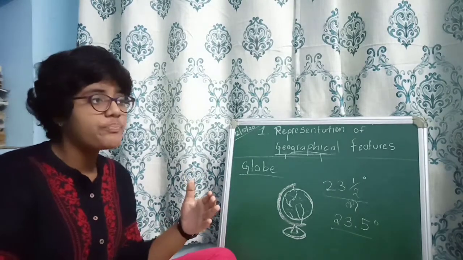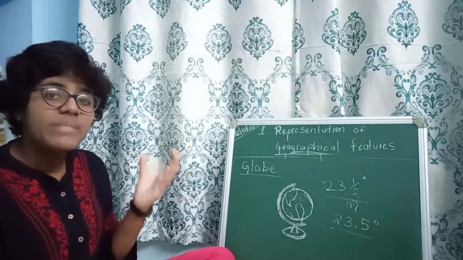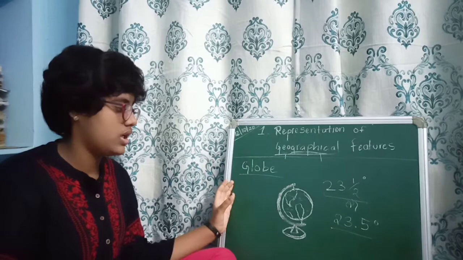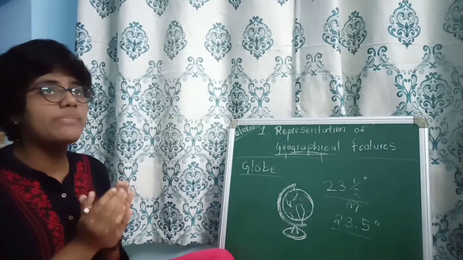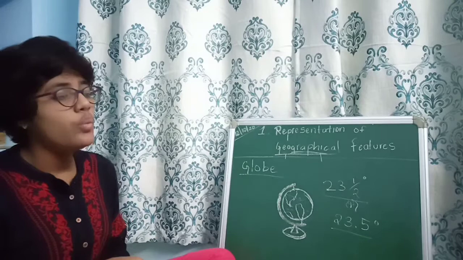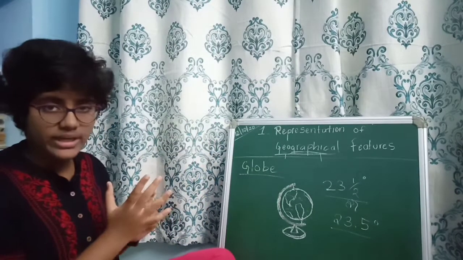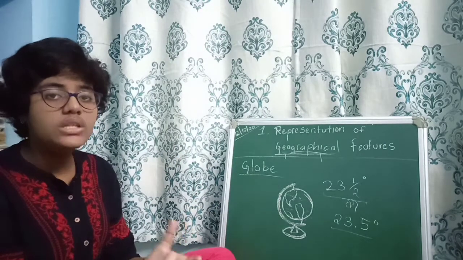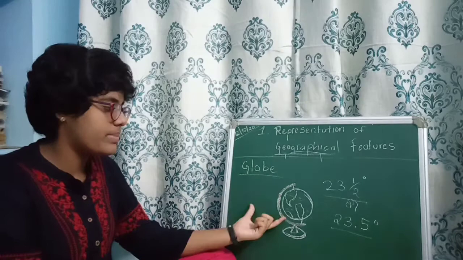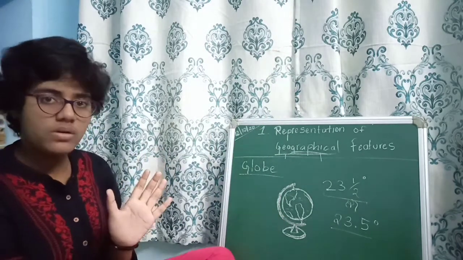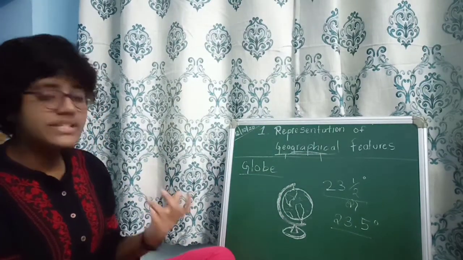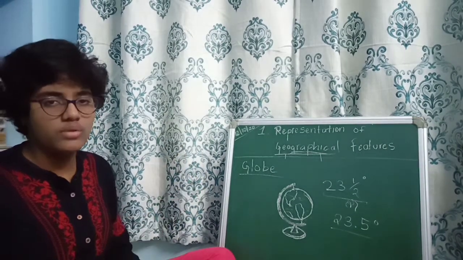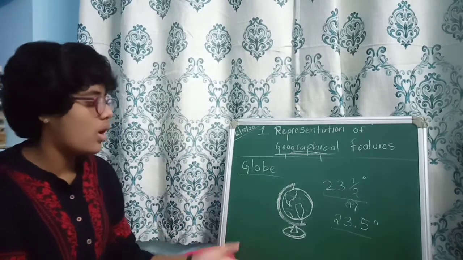The next one is, globe cannot be made a part of the earth. We cannot take a part. Suppose we take our Asian continent, we cannot make an Asian continent globe, because the globe represents the earth as a whole. We can't take any part. The next one is, it is difficult to make a large globe. So these are the limitations of the globe.